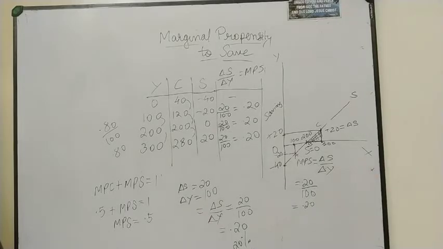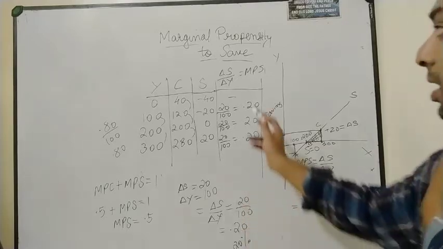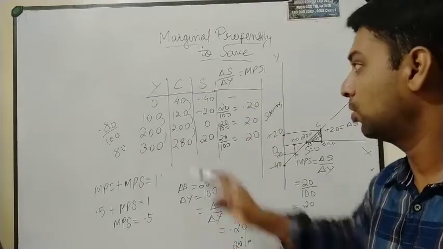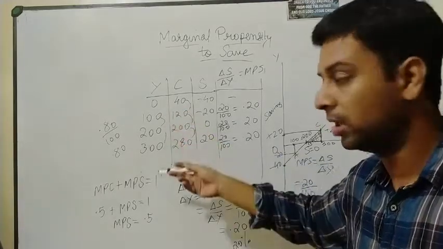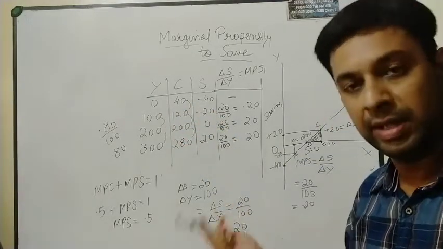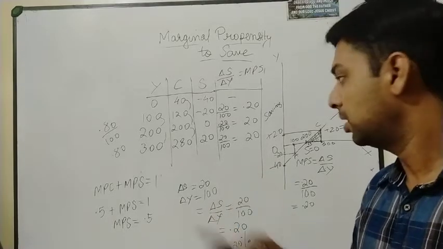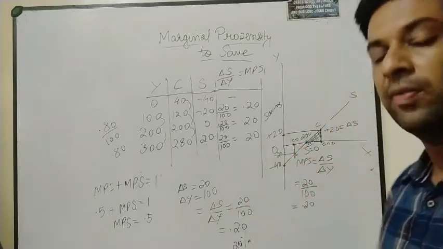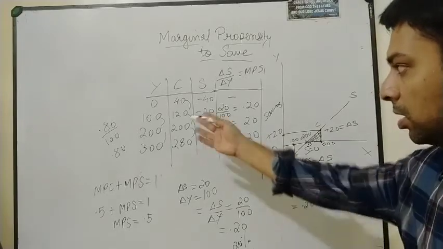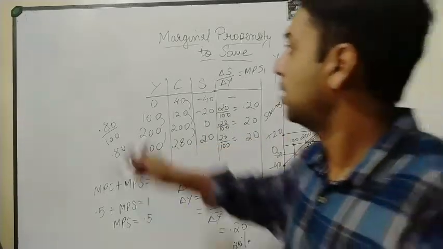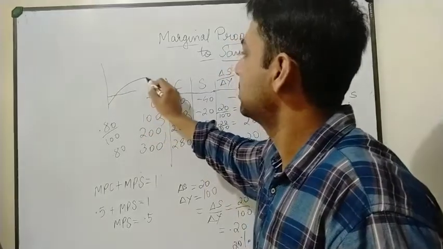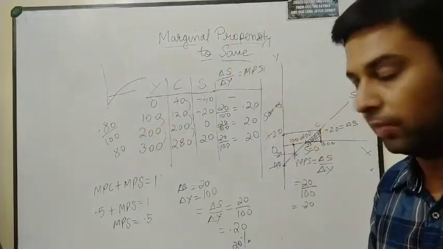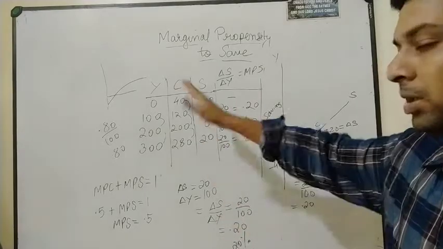So easily we can find that at any slope this MPS is going to be the same, because the rate at which income is increasing, like here it is increasing by 100 and here by 80, means no change will be there. It is a linear function, meaning the line will stay straight. That is what a linear function means. If changes happen, it will not be like this; the line will be somehow like this, it will become bent. It will be a curved line.